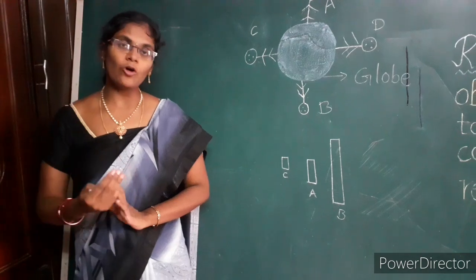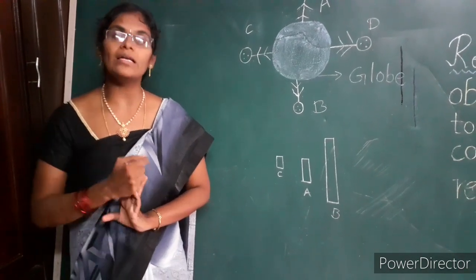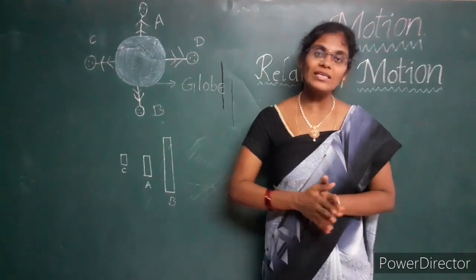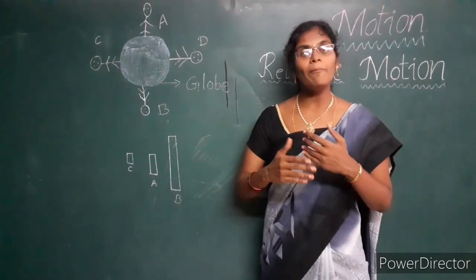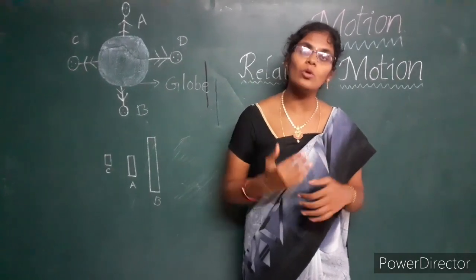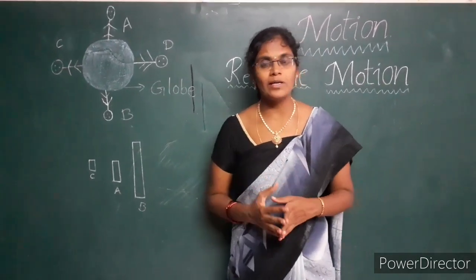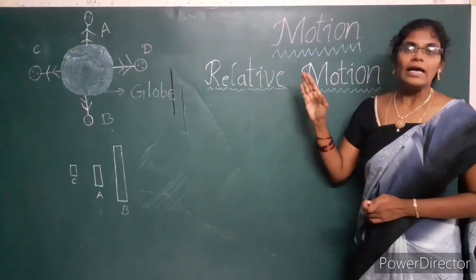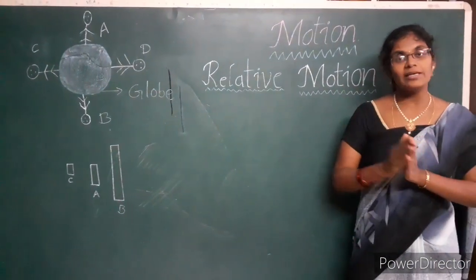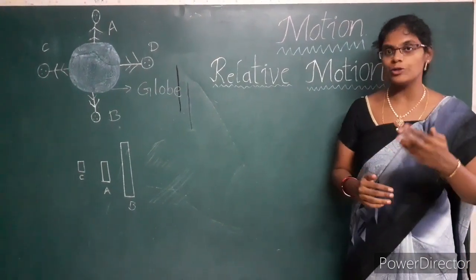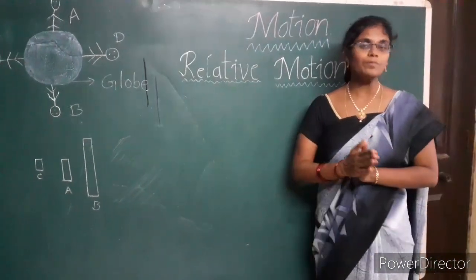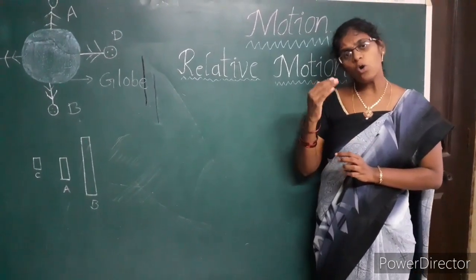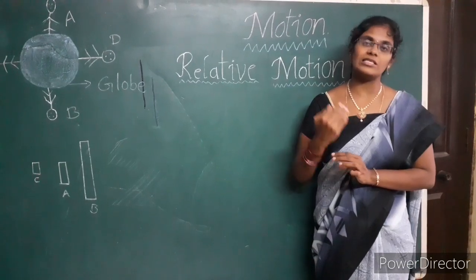Next, we will move on to understand the concept of relative motion. Children, by these examples we understood that left and right, up and down, longer and shorter are all relative to the observer. Similarly, motion is also relative, because every object at rest is in motion and every object in motion is at rest. Both terms are relative to each other, and all this depends on the reference point.